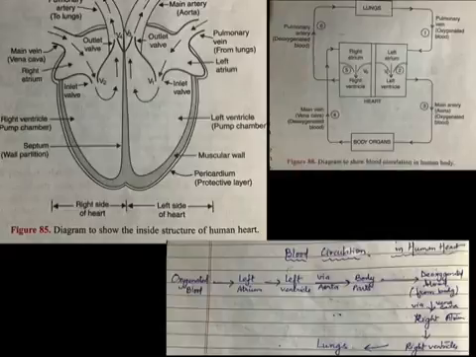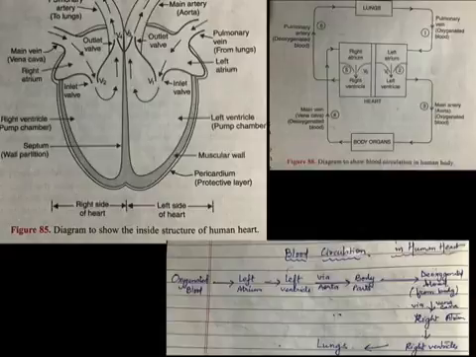We will now learn the circulation of blood in the human body with the help of a highly simplified diagram. When the muscles of all the four chambers of the heart are relaxed, the pulmonary vein brings the oxygenated blood from the lungs into the left atrium of the heart.